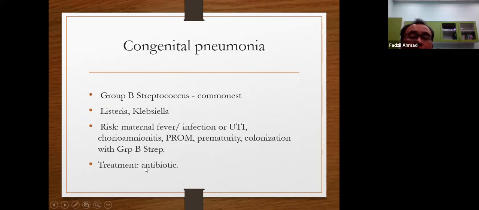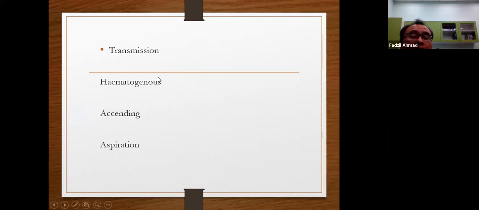The key treatment is antibiotics. The transmission to the baby is either hematogenous, from the mother's blood, or ascending from the mother's genital tract, or by aspiration.